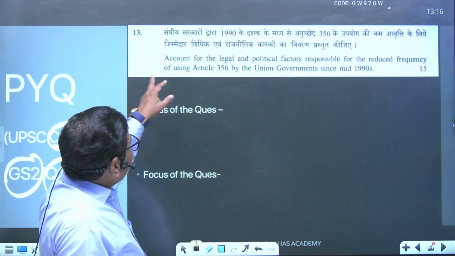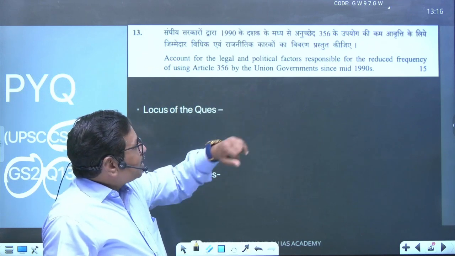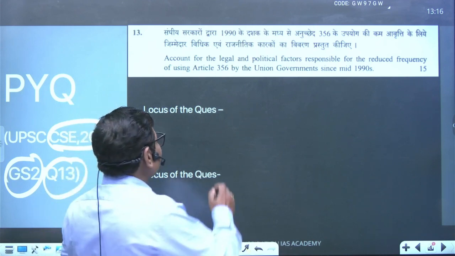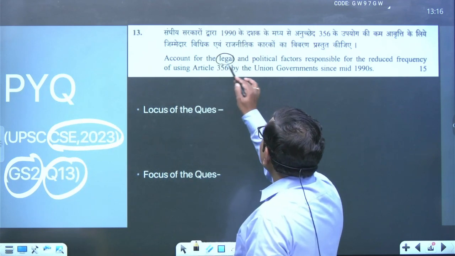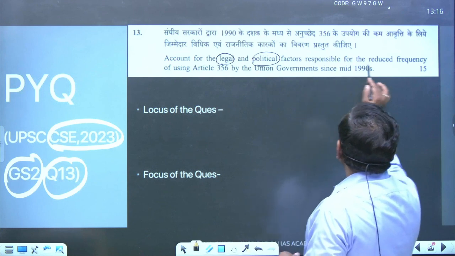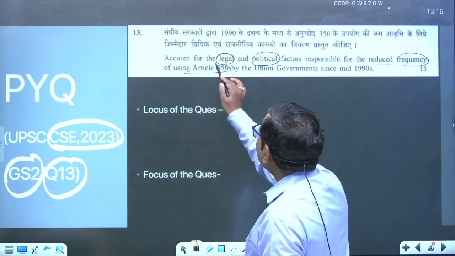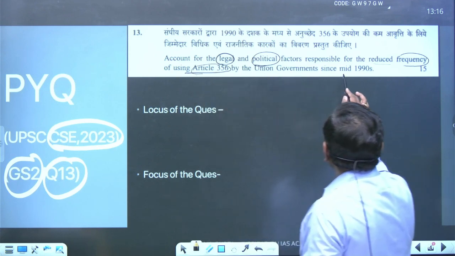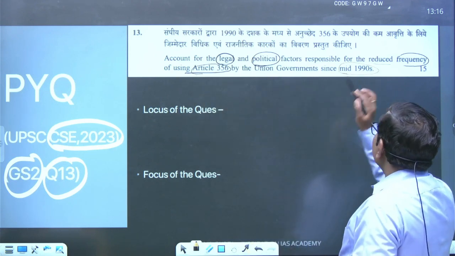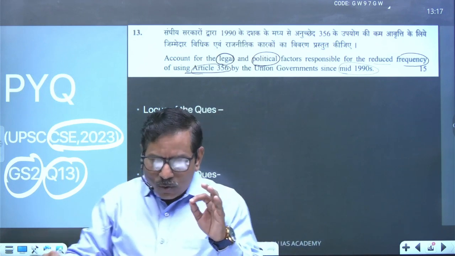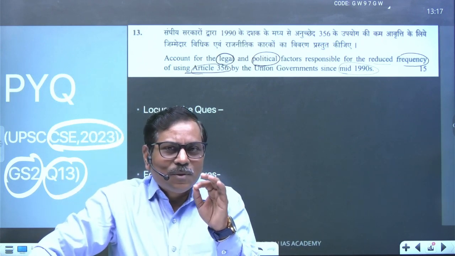Account for the legal and the political factors responsible for reduced frequency of using Article 356 by the Union government since mid 1990s. First, find out the keywords. The question is asked from Article 356.